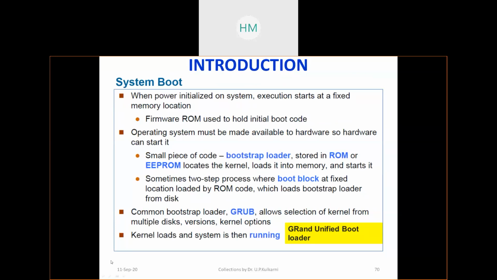Right now, another interesting thing we'll go through is system boot. When you power on your system, a lot of initialization takes place. When you go to a new house, you clean it and keep all the materials at the appropriate place. What should go in the kitchen? What should go in the living room? What should go in the sit-out? What should go in the bedroom? What should go in the puja room? You do all that initialization so that the house is ready to stay in, right?